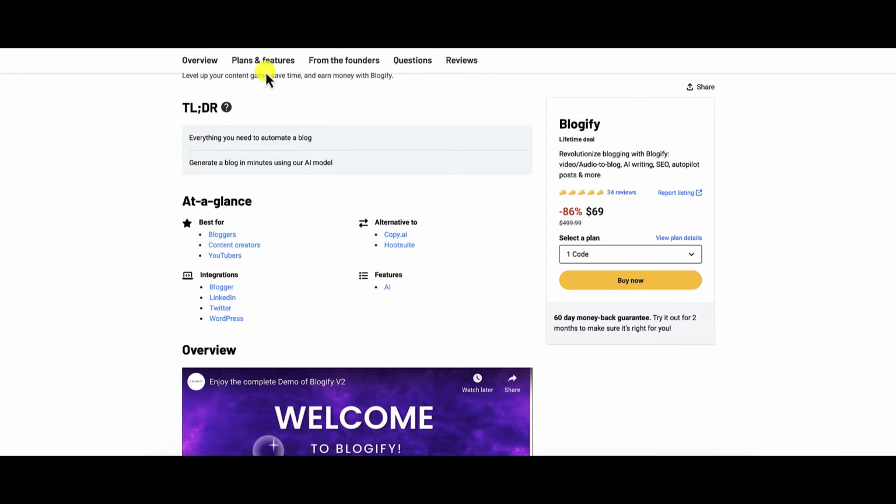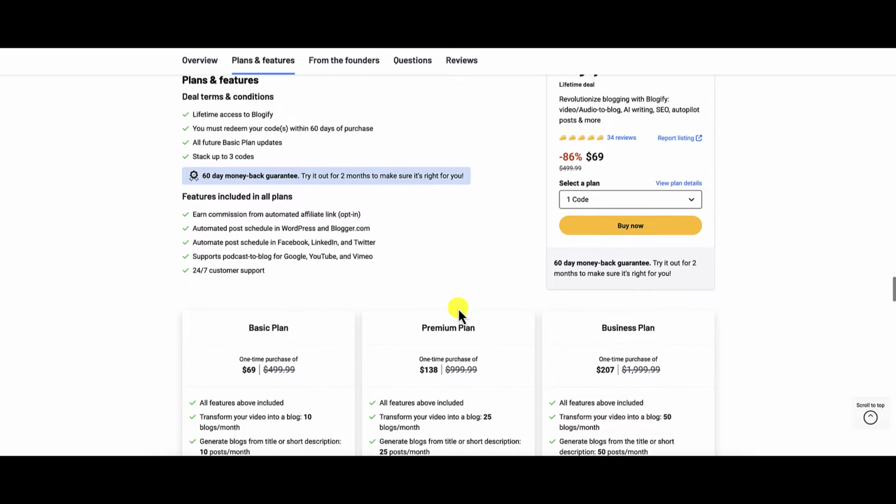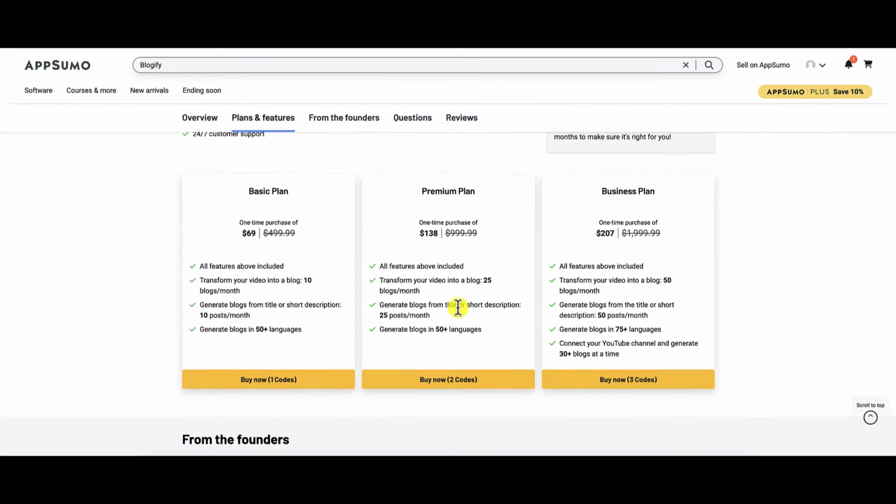So let's take a look at the pricing. They've got 3 different plans here: a basic, premium, and business plan. The differences, other than price, are that with the basic plan, $69, you can transform 10 videos into 10 blog posts per month. With the premium plan, 25 blog posts per month. With the business plan, 50 blog posts per month.